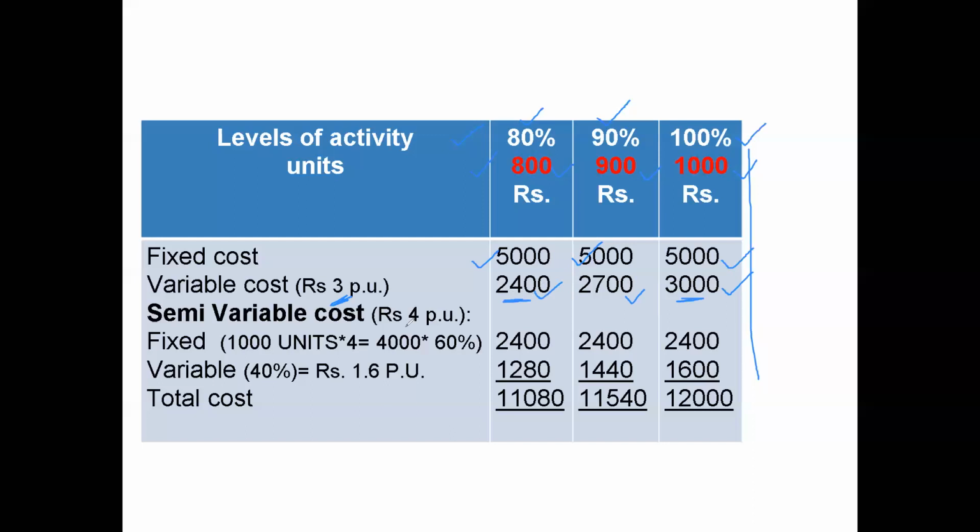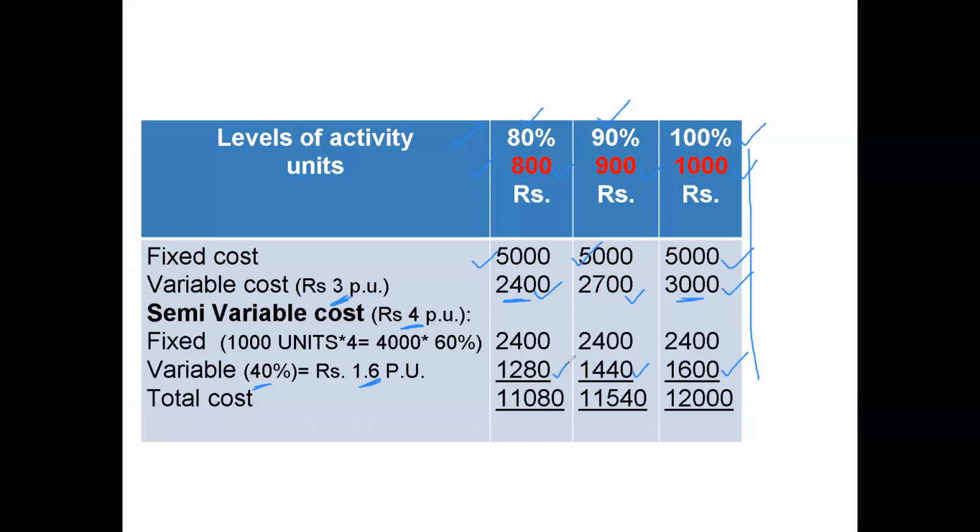Likewise, 4 rupees per unit is given semi-variable cost. Out of that, 40% variable is given. So 40% of 4 rupees would be 1.6 per unit. So 1,000 into 1.6, 900 into 1.6 and 800 into 1.6. Now, again in semi-variable cost, we have fixed component also.